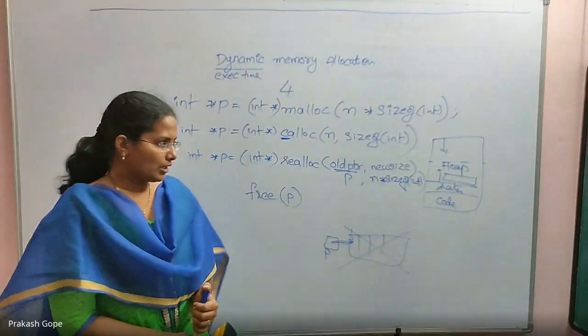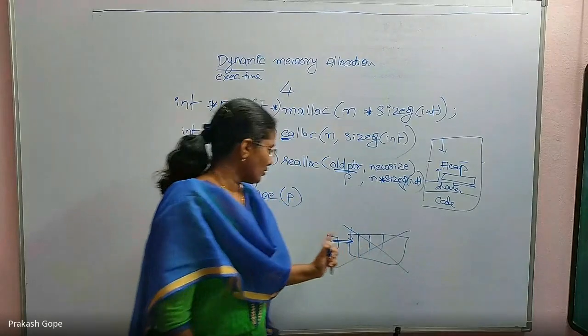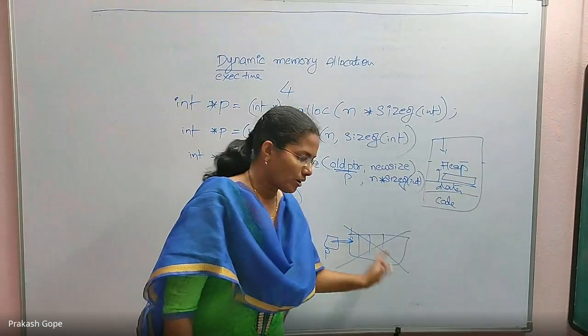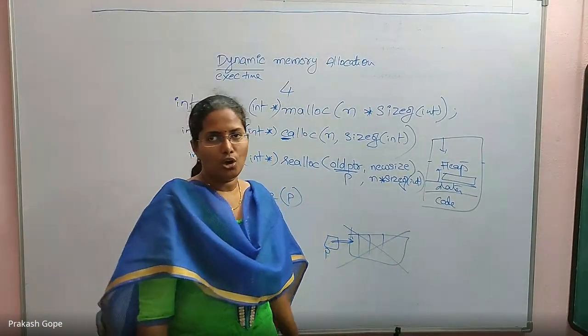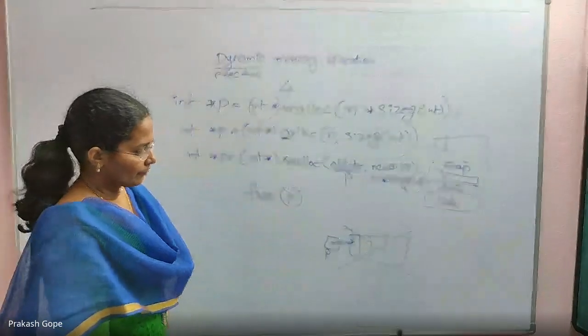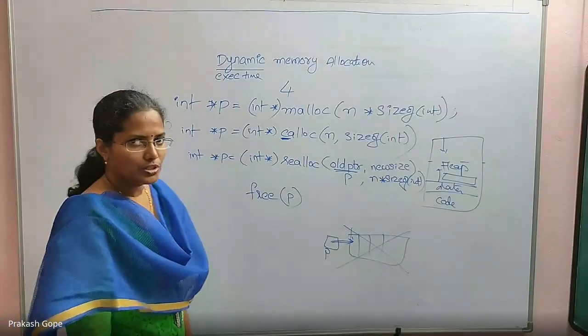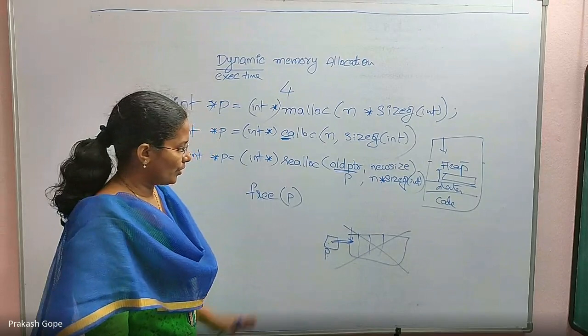It will remove it. Till now it is in the heap area. Now when you say free p, that's when the block's allocation is given back to the operating system. It is not in your process area anymore. Okay, so we need to free it.